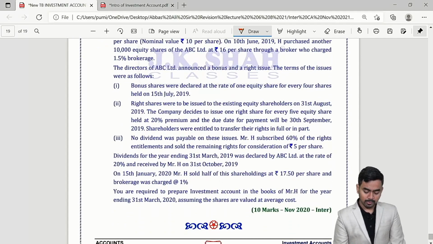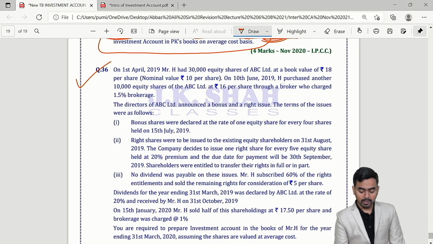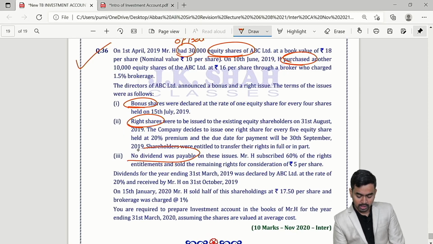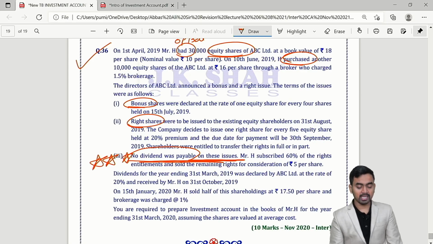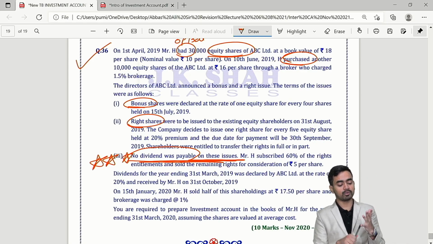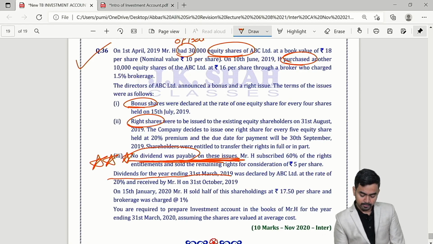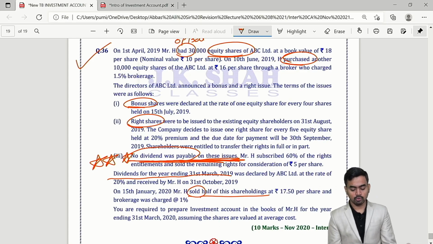Okay. Last question number 36, simple variable income bearing security sum. Held means opening balance of equity shares, then purchase. Similar type of sums are coming. See, purchase, bonus, right, no dividend payable on issue. See, this is an important point. Logically we should receive interim dividend on purchase, bonus, right, everything. But here they are saying no dividend payable on this issue, that is the right issue. Then dividend of last year. Then my dear students, we sold half of the shareholding, sale transaction, over.